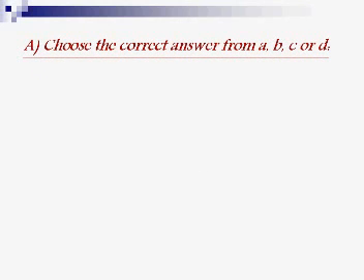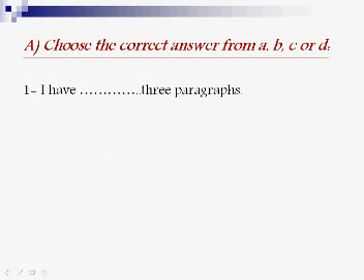Okay, now let's move to some questions. Choose the correct answer from A, B, C, or D. I have, it's quite easy, I have got 3 paragraphs. It means I should have a verb here, and this verb should be in the past participle form.